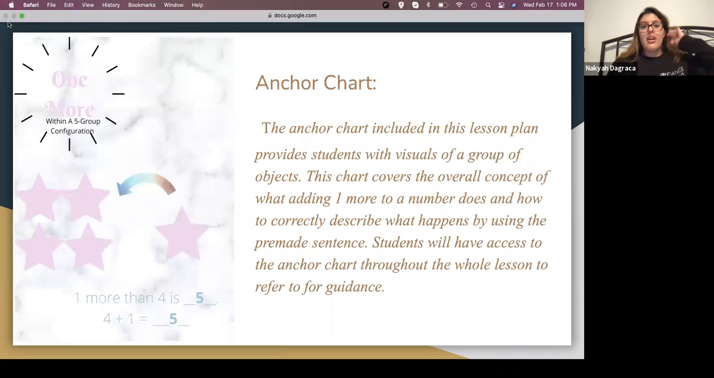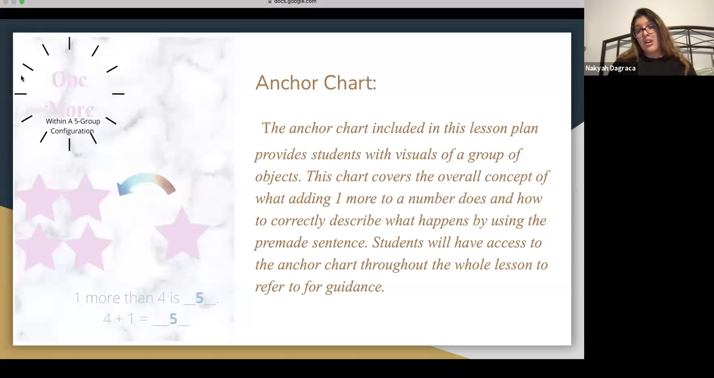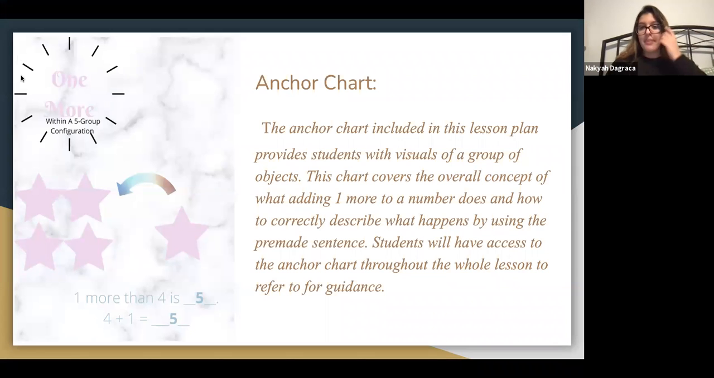This anchor chart in this lesson will be used throughout the whole lesson. It'll be available to you. It's also in our slideshow, so you guys all have that. It shows what happens when I have one group of numbers and then I add 1 to that group. So here I have 4 stars and I added 1 more star to that group. So now I have 5 in total. And then at the bottom, there is a sentence and an equation to show you exactly what we're doing. So 1 more than 4 is 5 because I added 1 to the group of 4. And then the equation form of that is 4 plus 1 equals 5.